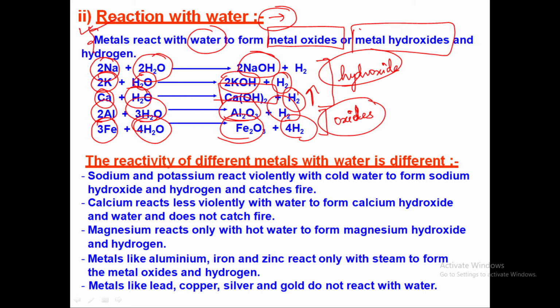It is not mandatory, or not a thumb rule, that metals will always form oxide or hydroxide. Depending upon the reactivity of the metal with the water, it may either form metal oxides or metal hydroxides.